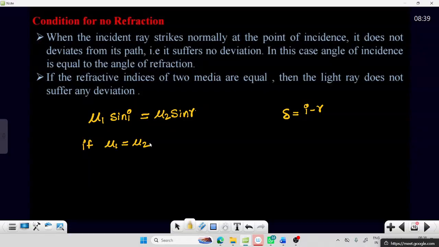What happens if mu1 and mu2 are both equal? Sin i by sin r equals 1, so mu1 and mu2 get cancelled. Sin i is equal to sin r, which means i must be equal to r. Then what is the deviation now? Zero. Deviation zero means no refraction. So in this case, there is no refraction.